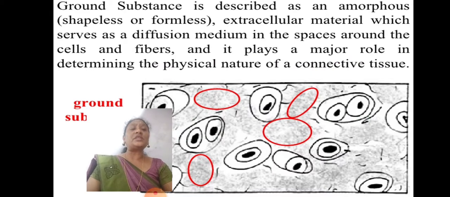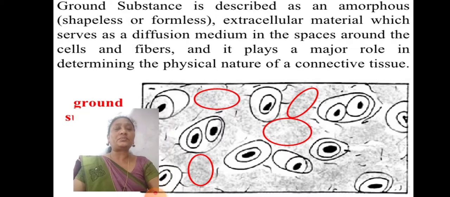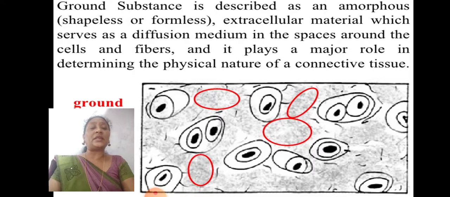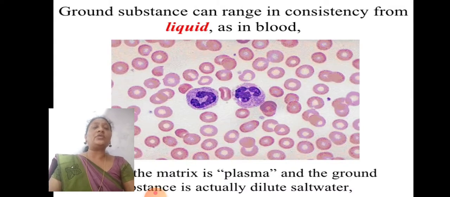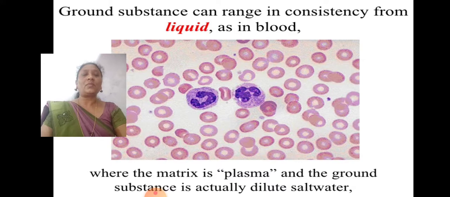So ground substance is described as amorphous, that means it is a shapeless or formless extracellular material which serves as a diffusion medium in the space around the cells and fibers, and it plays a major role in determining the physical nature of the connective tissue. So the ground substance can range in consistency from liquid, as in blood, where the matrix is plasma and the ground substance is actually dilute salt water.